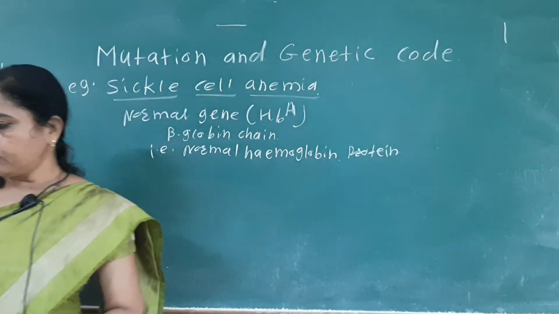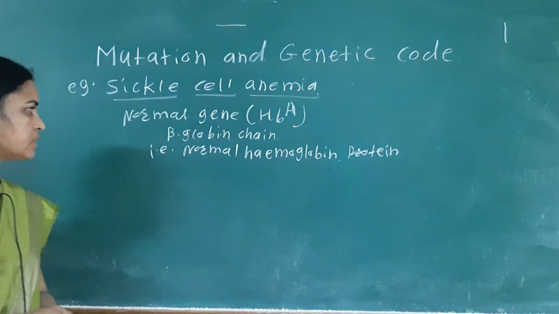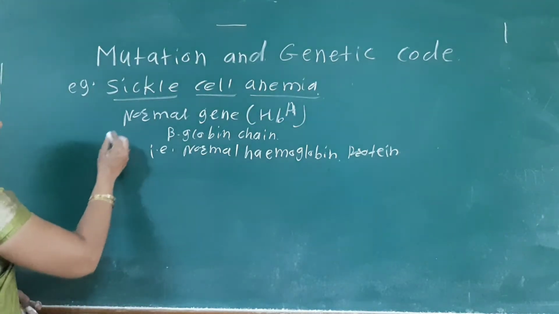Let us see how the normal hemoglobin protein is produced.